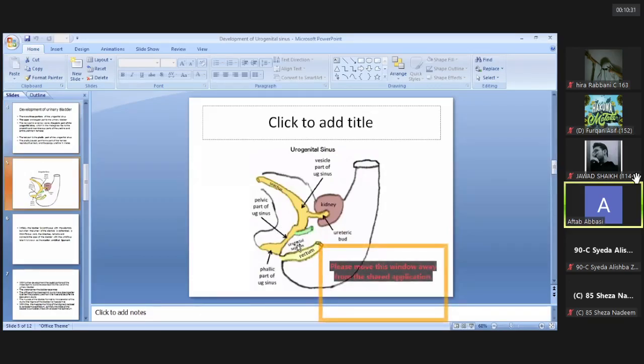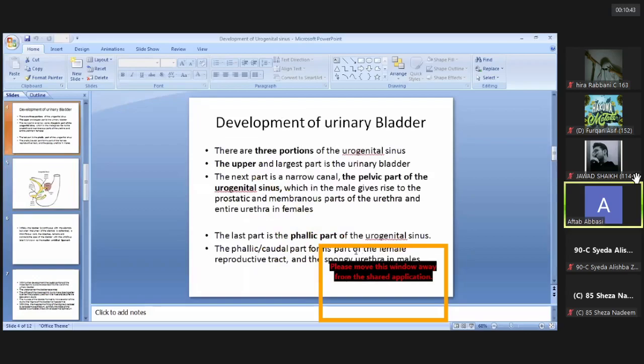In the females, the whole of the urethra develops from this pelvic part, but in males, two parts arise from this pelvic part, the membranous part and prostatic part of the urethra. And the last part, the spongy part of the male urethra, develops from the phallic part, or the last part of the urogenital sinus. The phallic part of the urogenital sinus in females participates in the formation of the female reproductive tract.